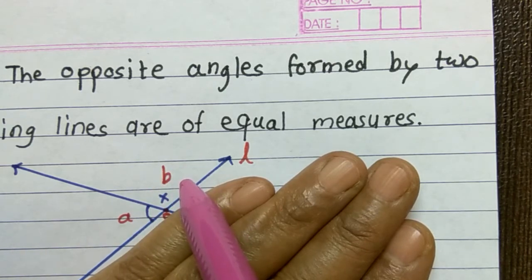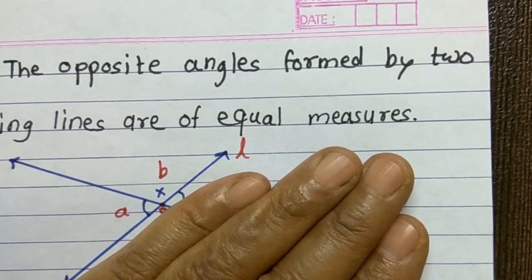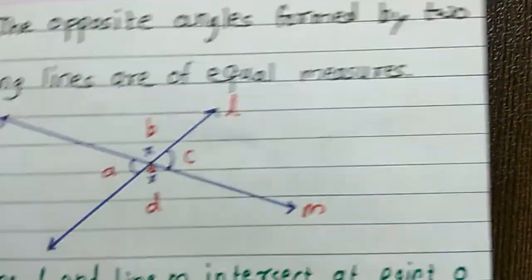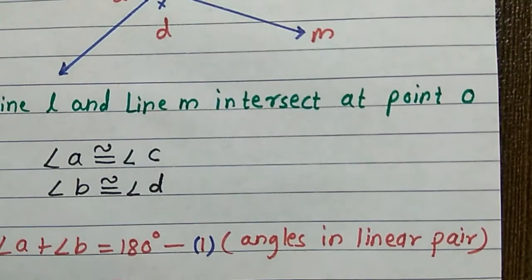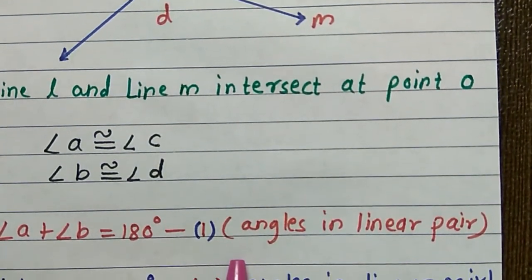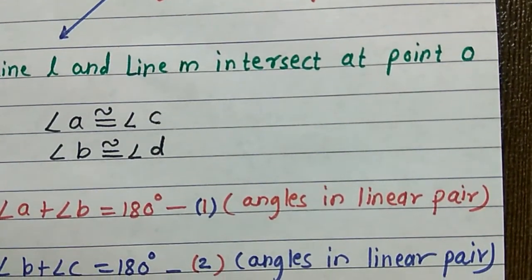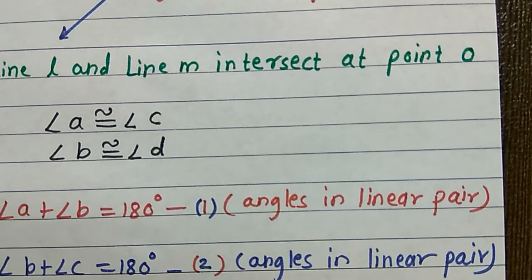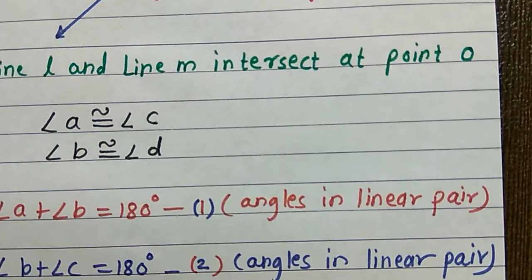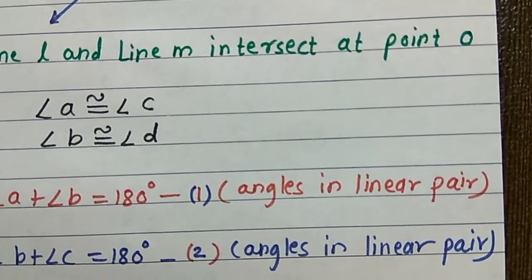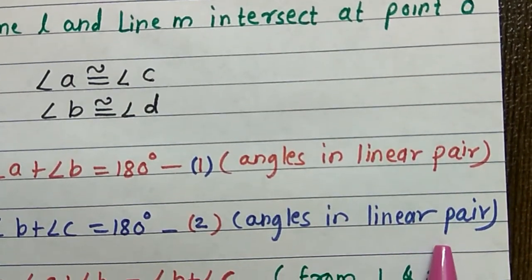We are using that property for this theorem. So, our first statement is that angle A plus angle B is equal to 180 degree. Second, angle B plus angle C is 180 degree. The same reason is there. These are the angles in linear pair.